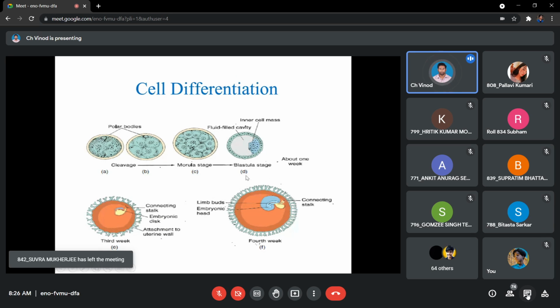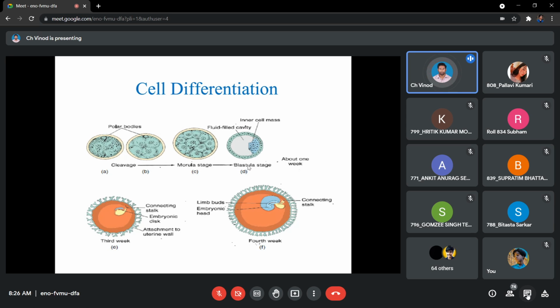So from this stage onwards, we have the majority of the stem cells available in our body. All the stem cells will be available from this state, and they will be taking part in cellular differentiation and development. And once we are out of the body, then we are still left with some of the cells, and they will be taken care of in something like growth and development only.